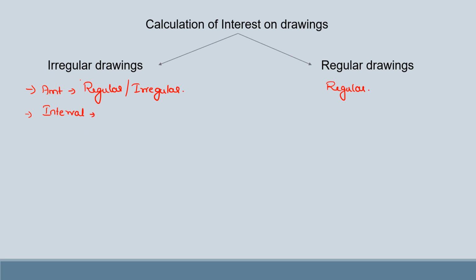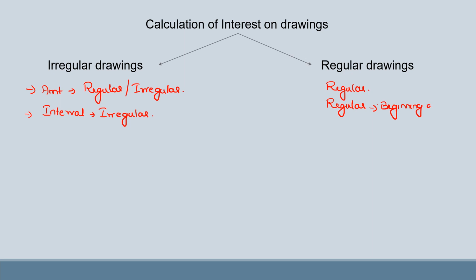So irregular, therefore the interval is also irregular. Means as I told you, it might be withdrawn in the month of April, then July, then December, then March. So there is no regularity that every month or every quarter it is going to be withdrawn. That is irregular drawing. But regular drawing, it is regularly withdrawn, which means either at the beginning of each month